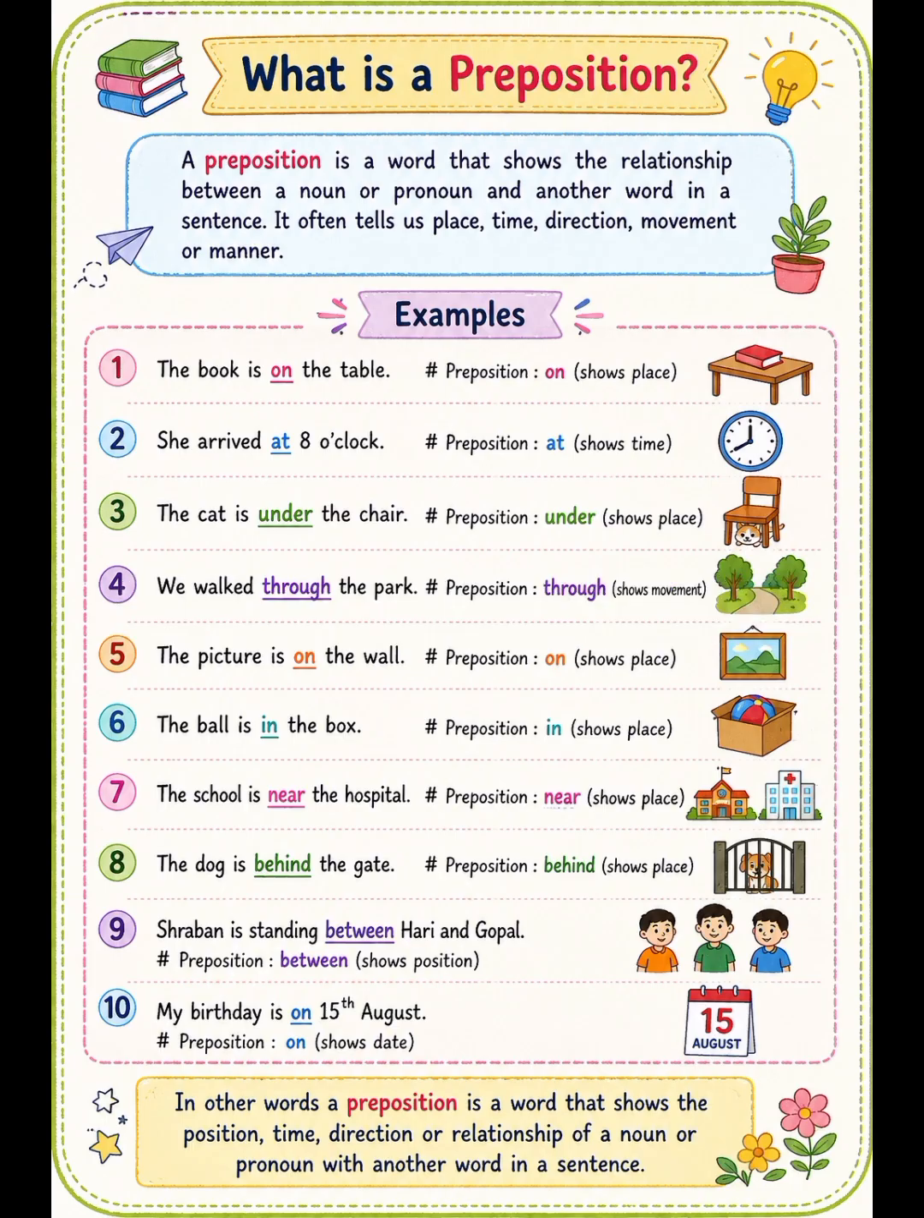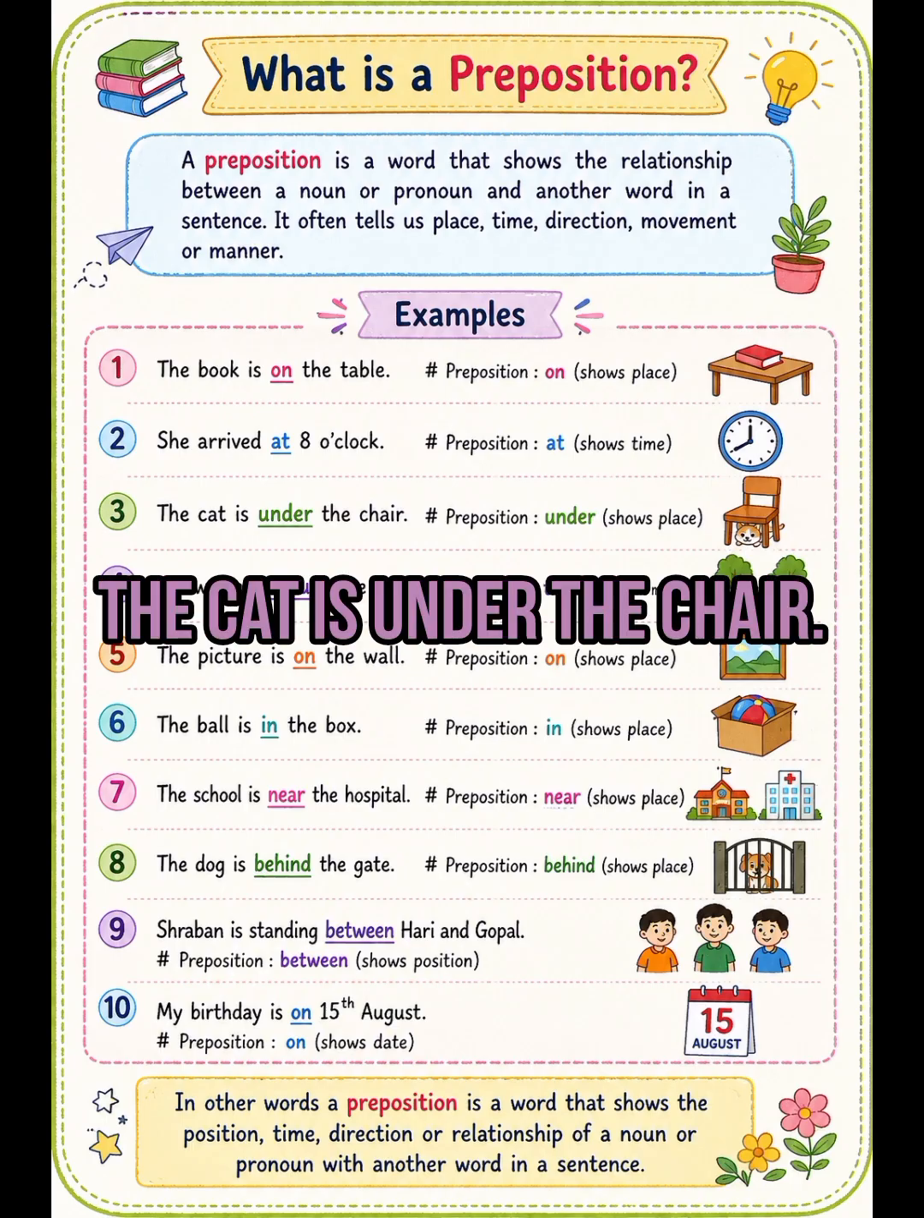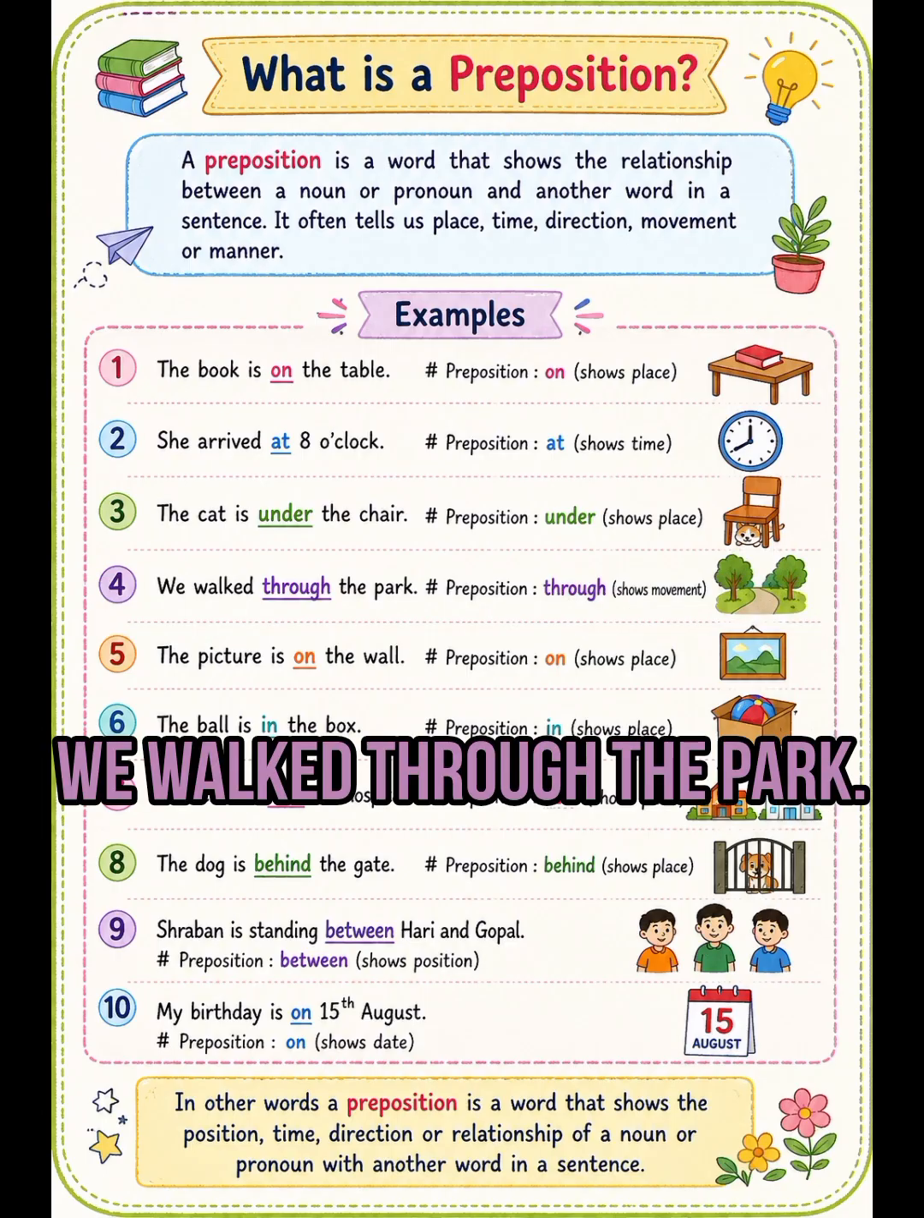Example number 3. The cat is under the chair. In this sentence, the preposition is under and it shows place. Example number 4. We walked through the park. In this sentence, the preposition is through and it shows movement.